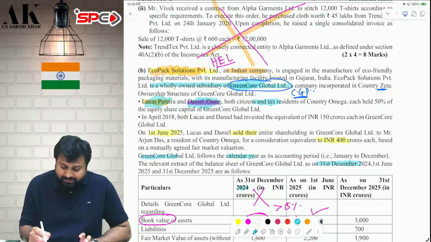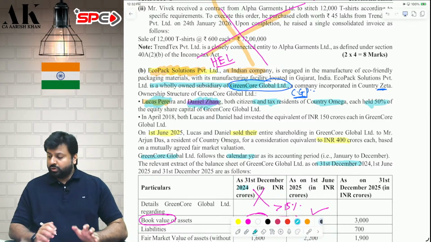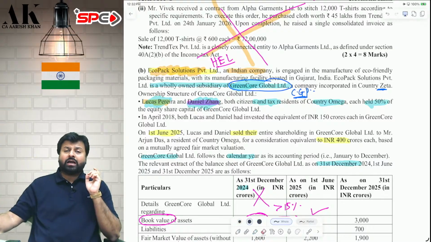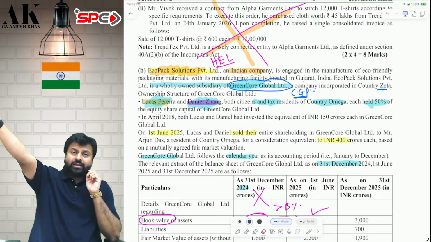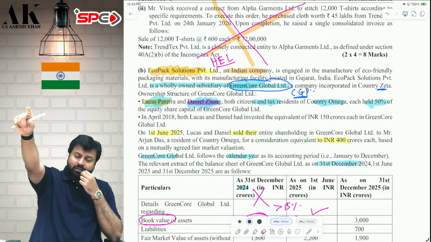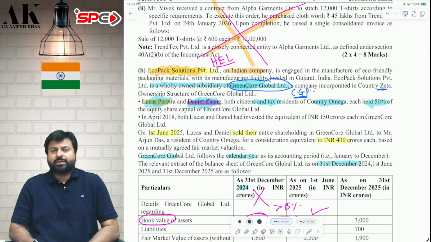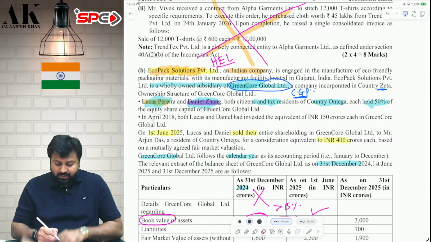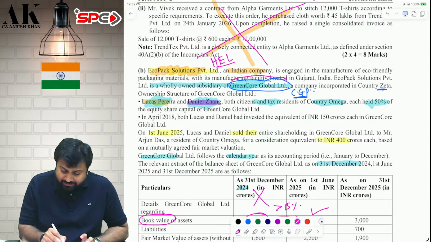Both of them are citizens of a foreign country. They hold 50% each. So, Lucas and Daniel are in a foreign country. They are holding shares of Green Core, which is also a foreign company. Now, that Green Core is holding some shares in Eco Pack Solutions Private Limited. So, if Lucas and Daniel are selling the shares of a foreign company, will the shares of the foreign company be subject to tax in India?